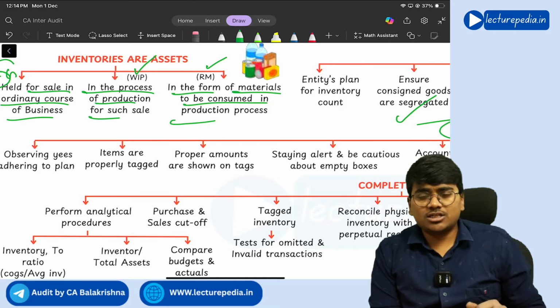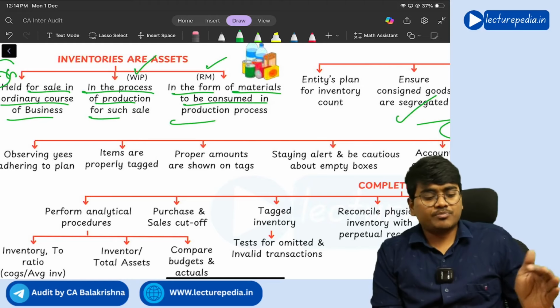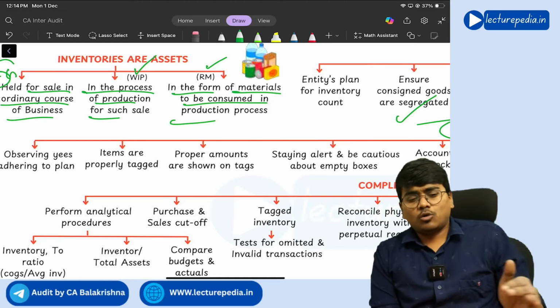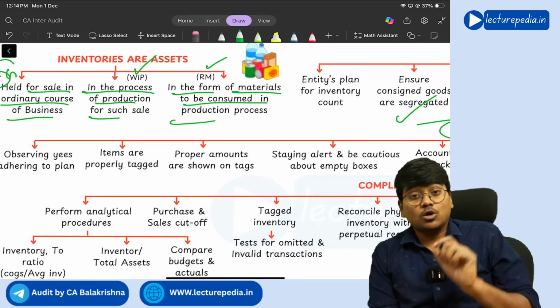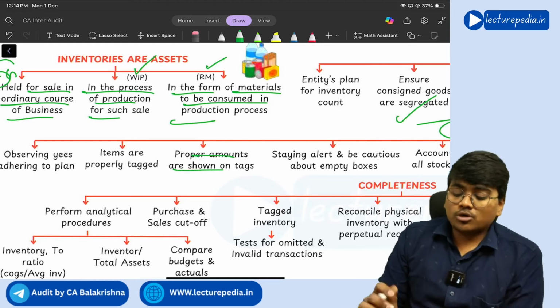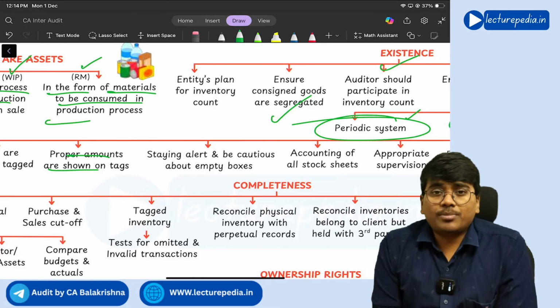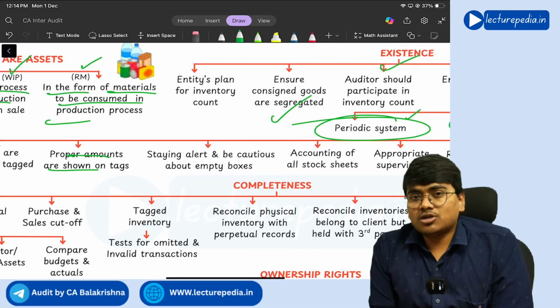If you scan that QR code, you will get what type of inventory it is, when it was purchased, what is the value of inventory, what is the quantity, all these things you will get. So whether that tagging is done properly or not, you should see, and the auditor should see whether proper amounts are shown on the tags that are kept for the inventories.